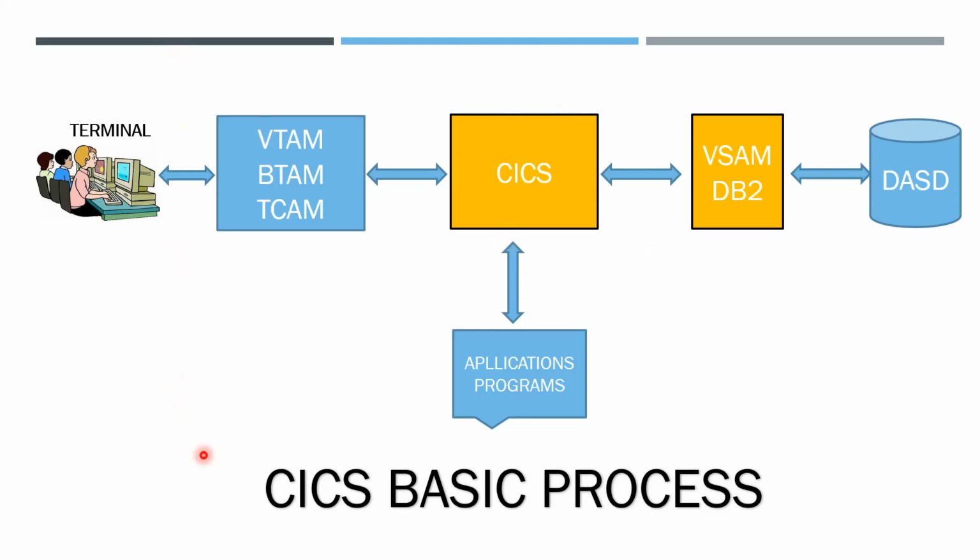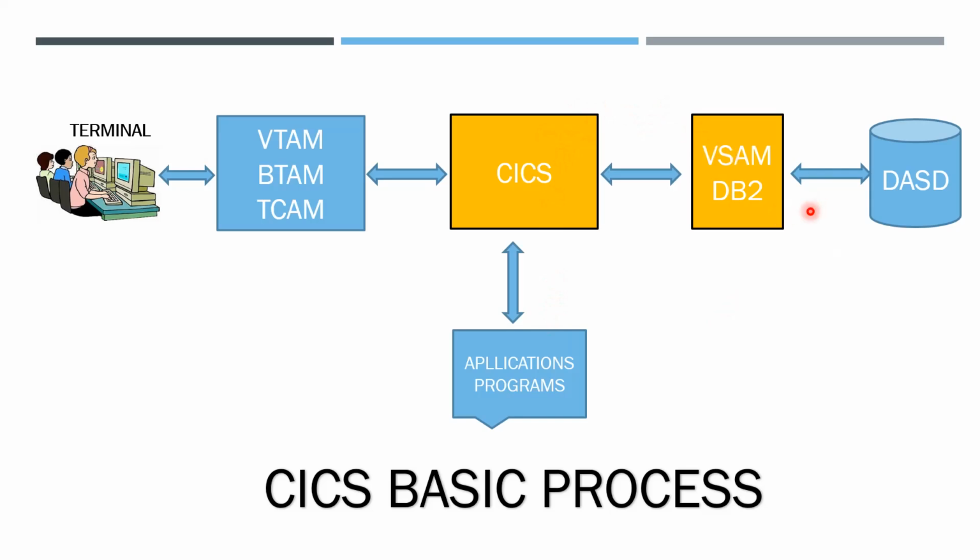Firstly, from the front end, the user makes the transaction. In CICS, the transaction is processed. The transaction is about to invoke an application, and the application will be brought up and run. If the transaction is about to access data, the request is given to dash D or DB2.